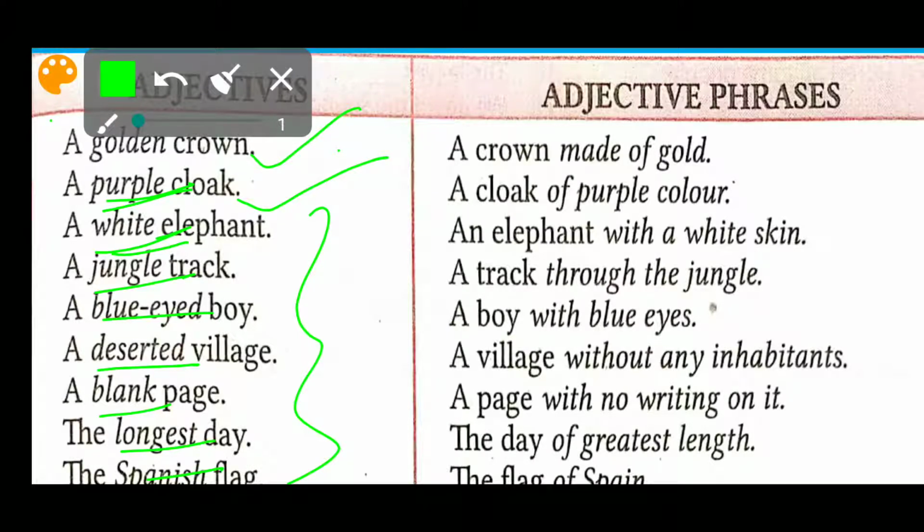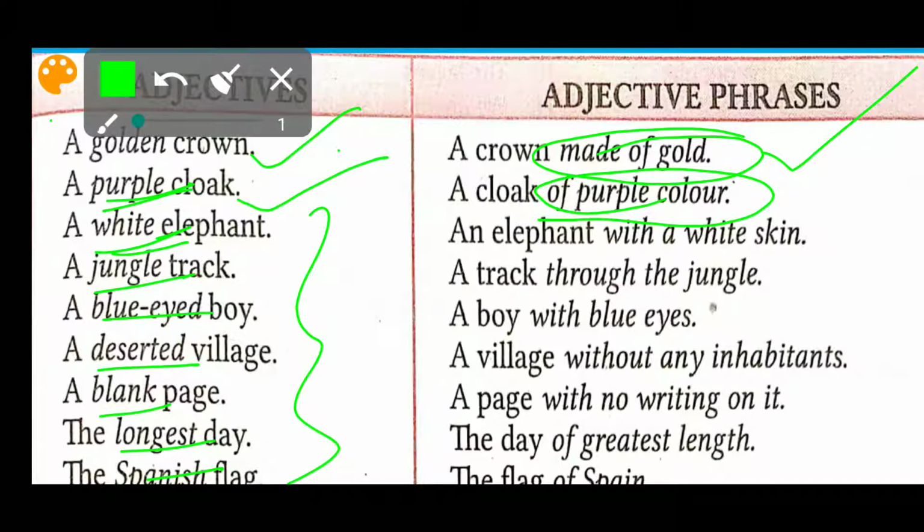A crown made of gold, so we have changed it. If we write made of gold, that will be an adjective phrase because it does the work of an adjective here. A cloak of purple color, so of purple color is an adjective phrase. Again it is doing the work of an adjective here.